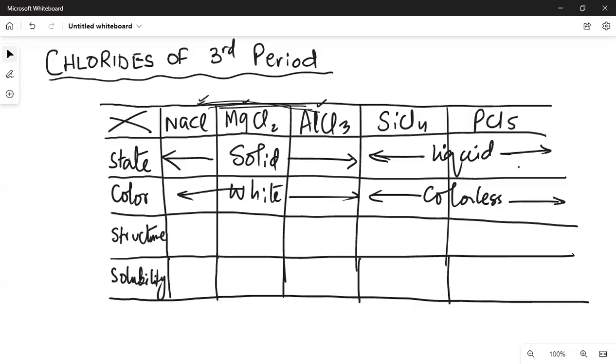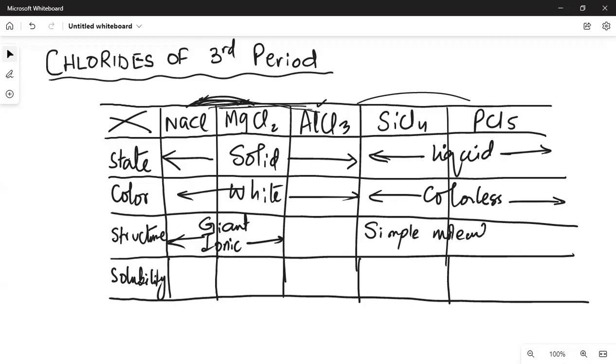Then for structure, you need to add words giant, simple, and all. So NaCl, magnesium chloride are ionic compounds and they have giant ionic lattice. So ये दो जो हैं इनके लिए giant ionic lattice. The remaining are simple molecular or simple covalent. All these three are simple molecular or simple covalent solids. AlCl3 हमने dative bond में पढ़ा था and we studied that it has covalent bonding present in it.